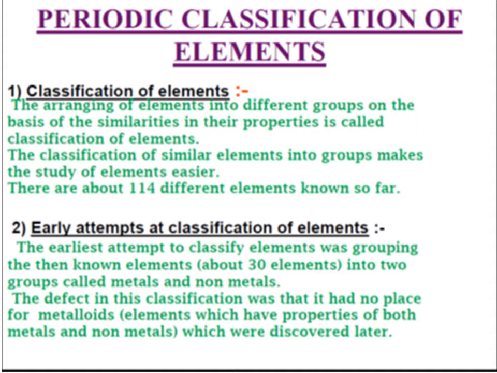Metalloids are those elements which have properties of both metals and non-metals. Such types of elements are also present, which were discovered later. And for those metalloids, there was no specific place in the periodic table in the early age. So some significant attempts we will discuss.